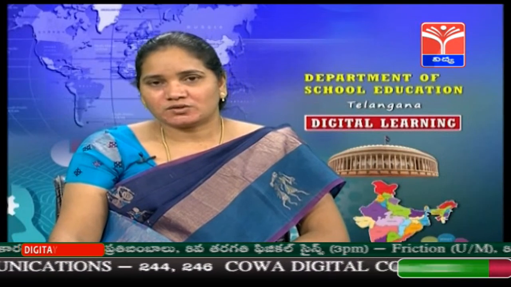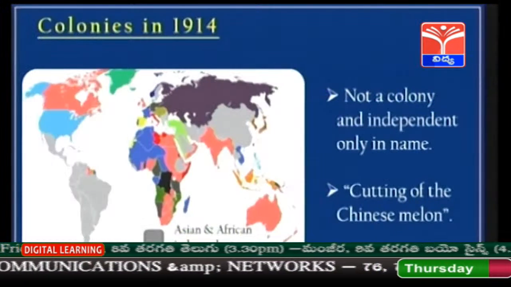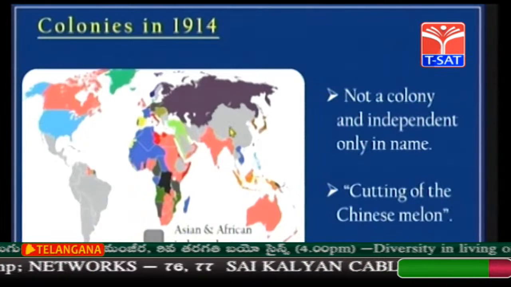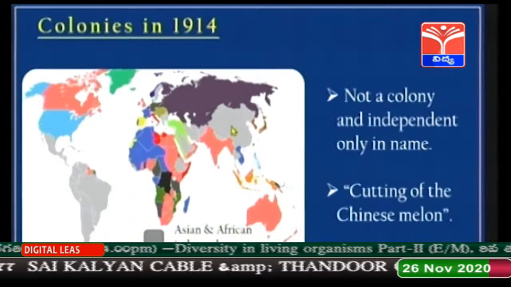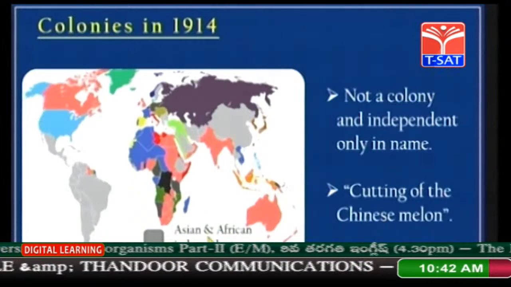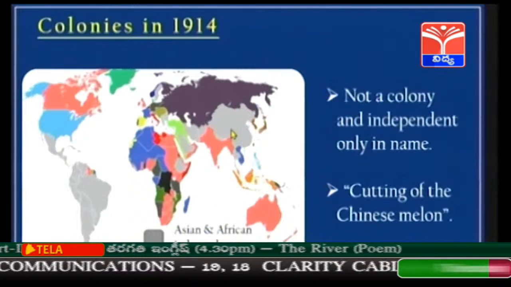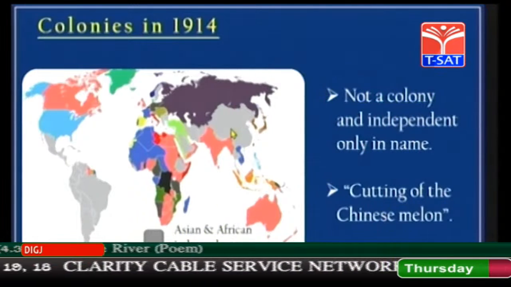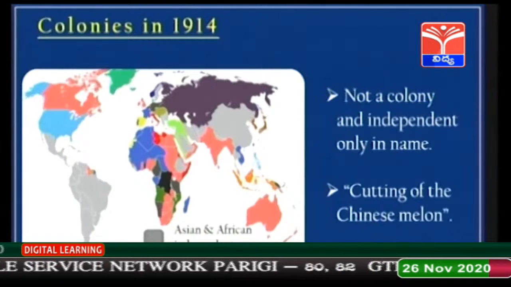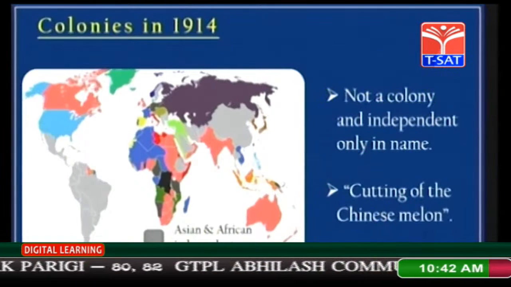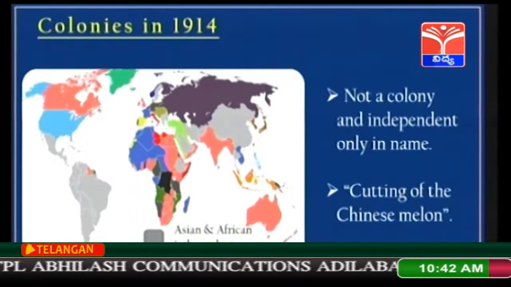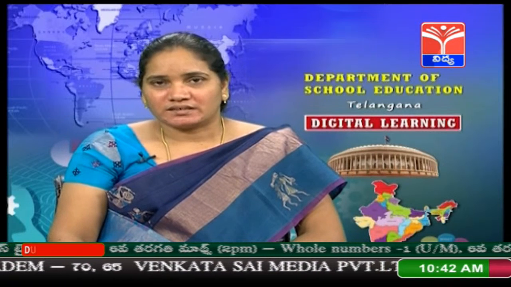Okay children, let's go back to the world map again, the colonies in 1914 map. Here, where is China in this map? It is here, in grey color. What does the grey color represent? Asian and African independent countries. That means China was not a colony of any colonial power directly but independent only in name. There is a saying, cutting of the Chinese melon. That means China was under the rule of many different colonial powers. So this country we are going to study in this session.